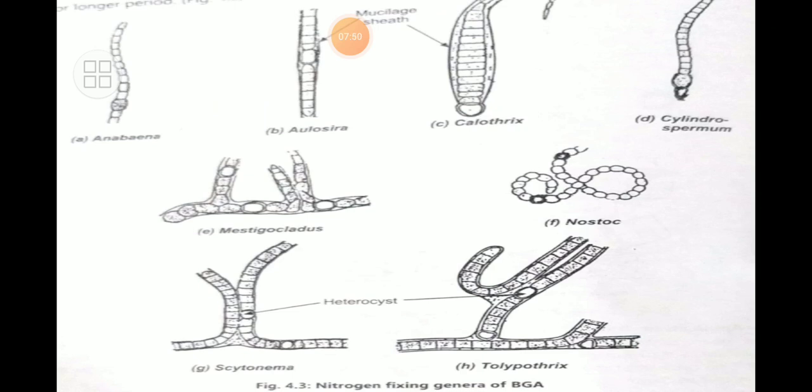That is the site present in the body, the body part of that living organism, the BGA, that is the heterocyst. So here we will be able to see the structures and sketches. You have to sketch often and often, so that you will be able to remember which type of organism has which type of structure.